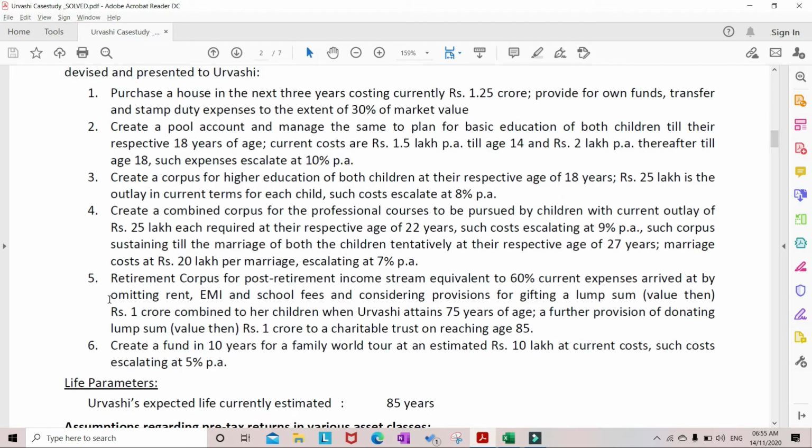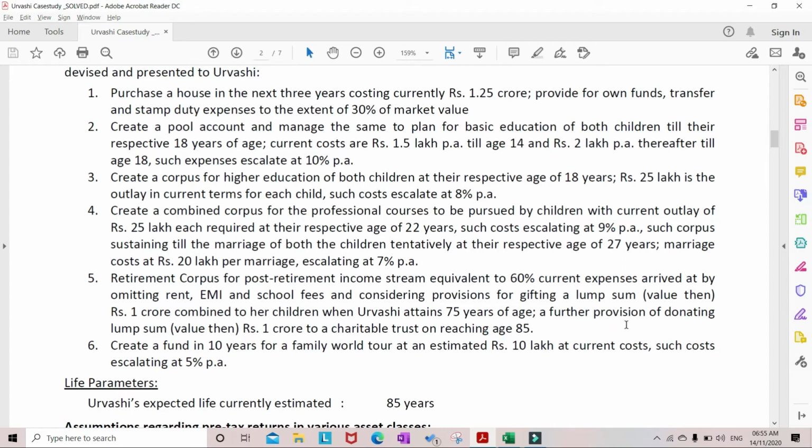Coming to the fifth goal, retirement corpus for post-retirement income stream equivalent to 60% of current expenses, arrived at by omitting rent, EMI and school fees, and considering provisions for gifting a lump sum value then rupees 1 crore combined to her children when Urvashi attains 75 years of age.